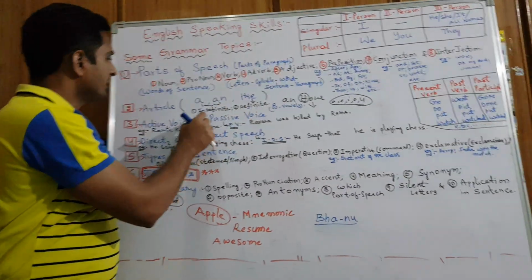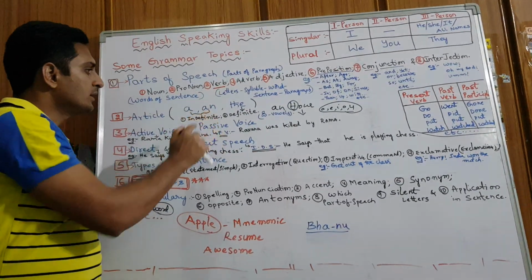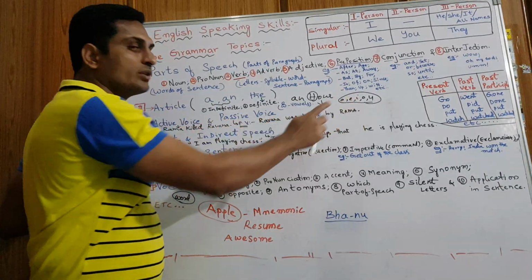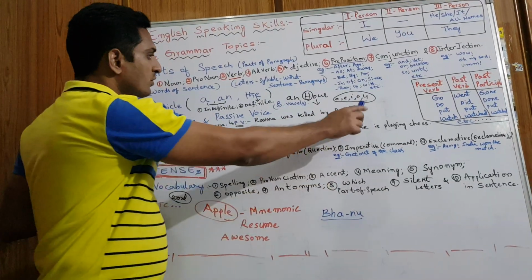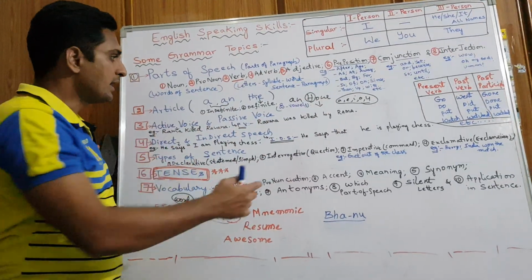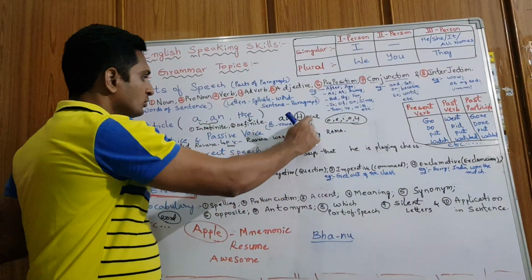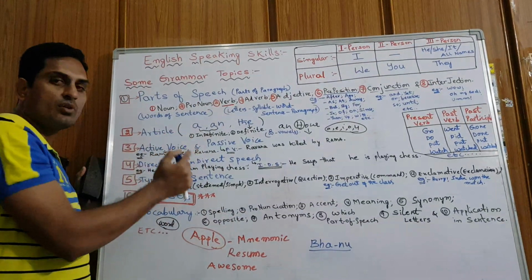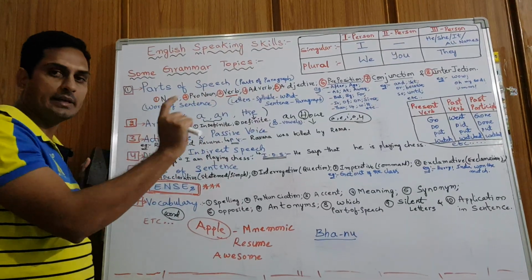A and an are indefinite articles, right? Where do we use an? When we get a vowel sound before a word. Out of 26 alphabets, a, e, i, o, u are vowels, and the remaining are consonants. When we get a vowel sound, we use an: an hour, an apple. Hour starts with H, but we pronounce it as hour, with an O sound, so an hour. Similarly, a is used before a consonant sound: a pen, a pencil, likewise in a sentence.